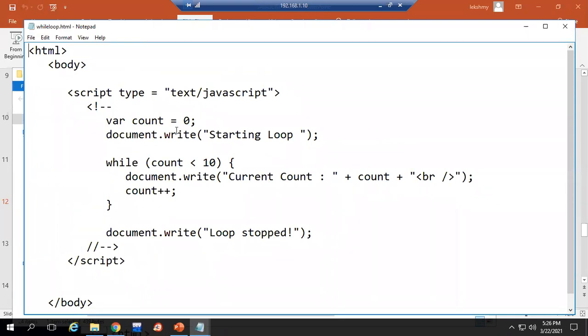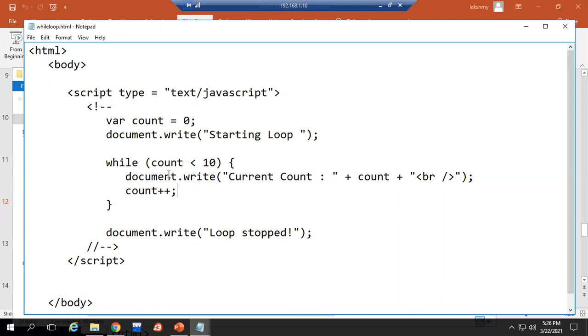So a variable count is created. We are printing a message, starting loop, and the while condition is checking what? If the count is lesser than 10. The starting value of count is 0; until the count reaches the value 10, we are repeating this line. So what is the repeating line? Printing the variable value count. Initially count is 0, so the first time the current count shows 0. After that, for the next iteration, we increment that count variable. So count plus plus we have done.